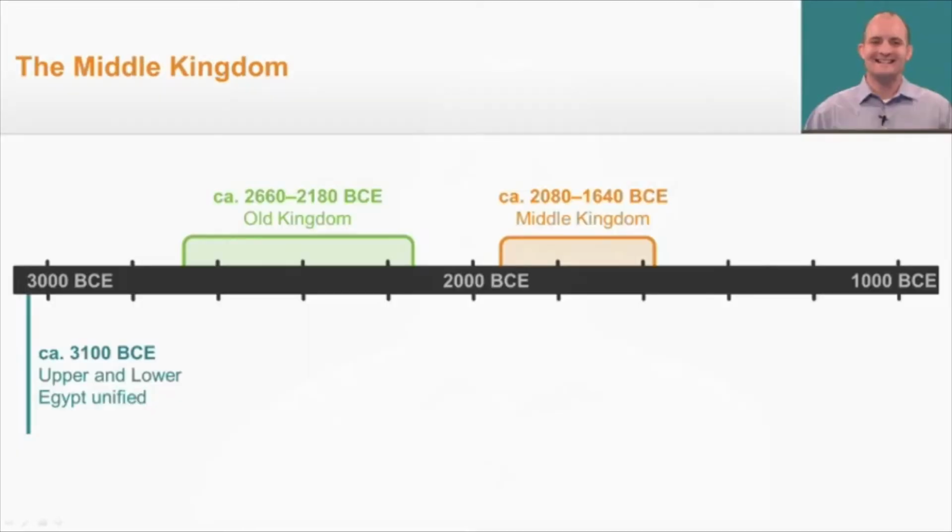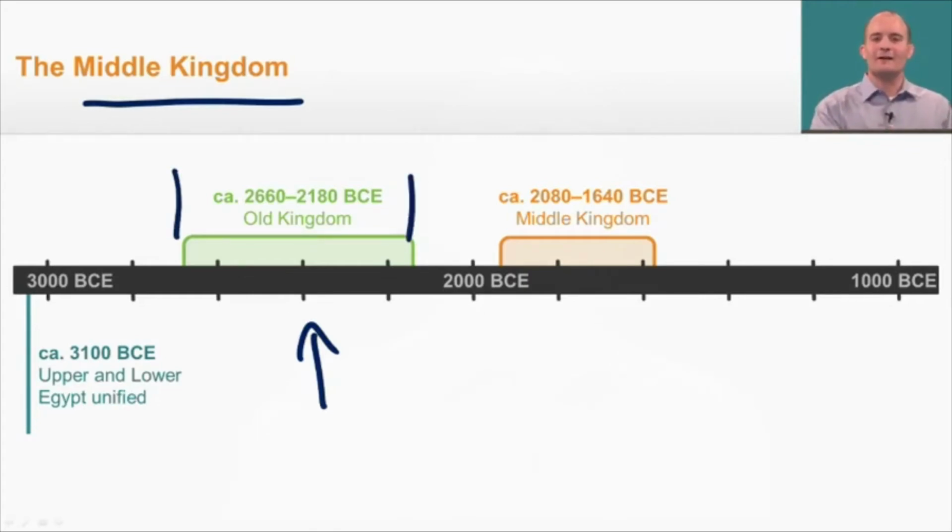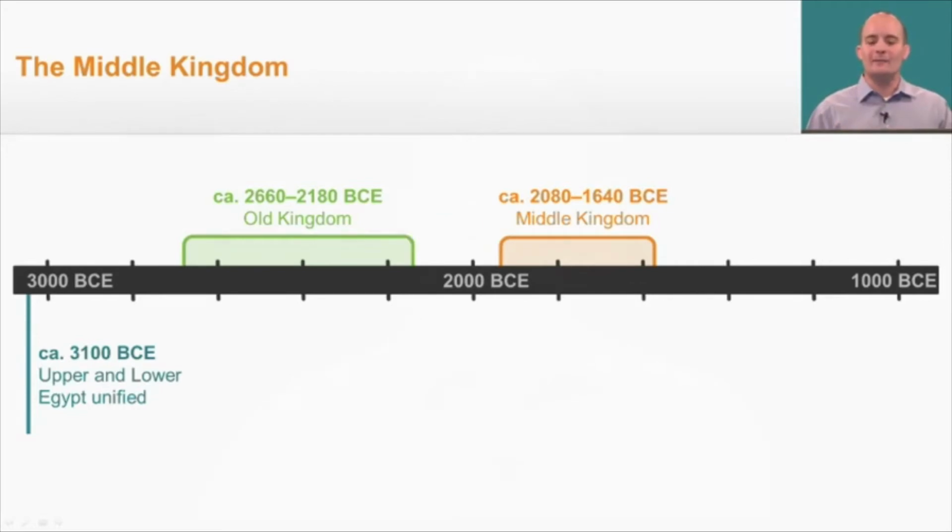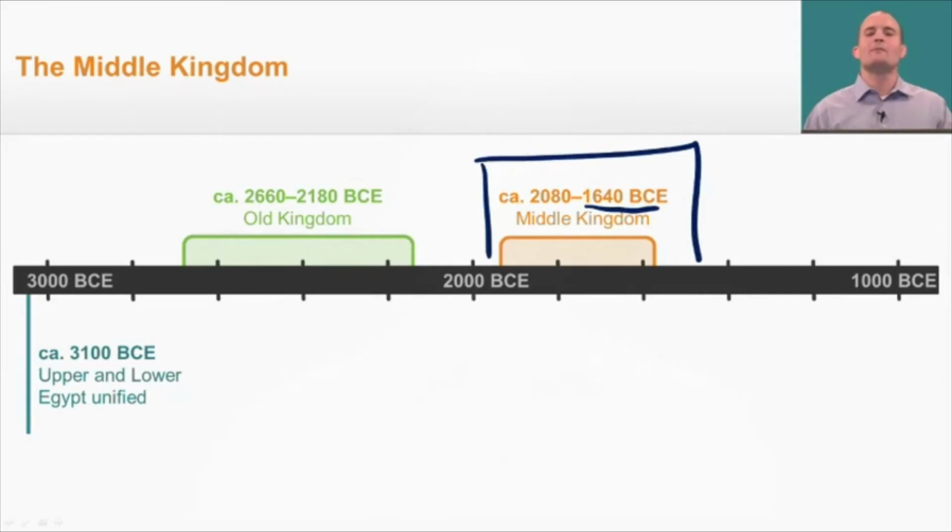Let's begin by looking at the Middle Kingdom by checking out what time it landed on by using, well, obviously, a timeline. Now, the Old Kingdom lasted for about 500 years here. Now, there was about 100 years of weak rulers in ancient Egypt. And from about 2080 to about 1640 BCE was the reign of the Middle Kingdom.